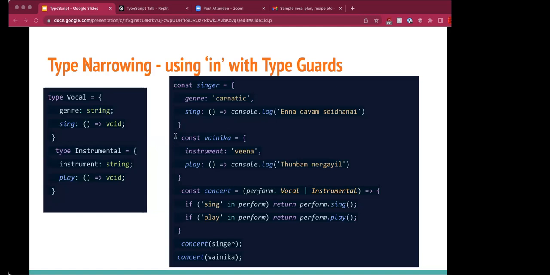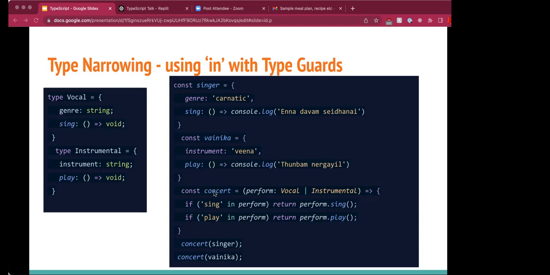We have an object type Vocal, which has a variable genre and a method sing, and another object type, Instrumental, which has a variable instrument and a method play. Now let's create two objects. One is singer, which is implicitly of the type Vocal, and the other is veena, which is implicitly of the type Instrumental.